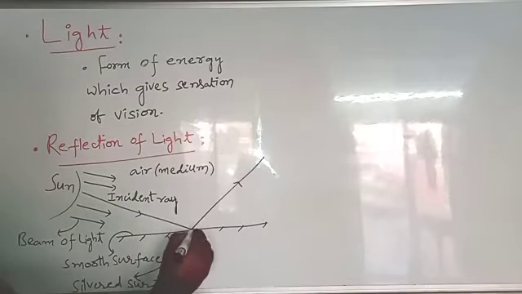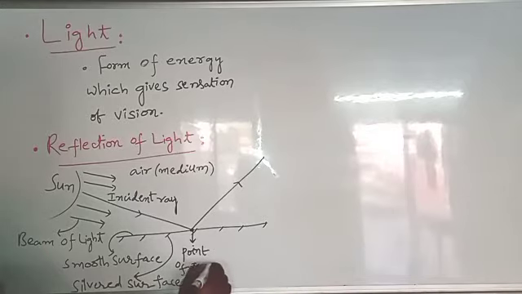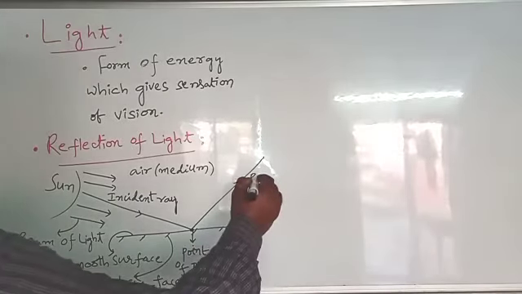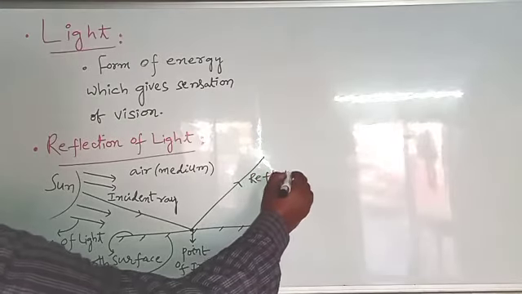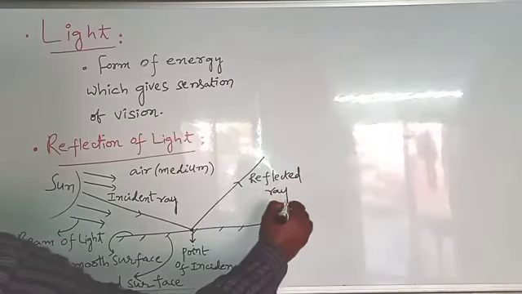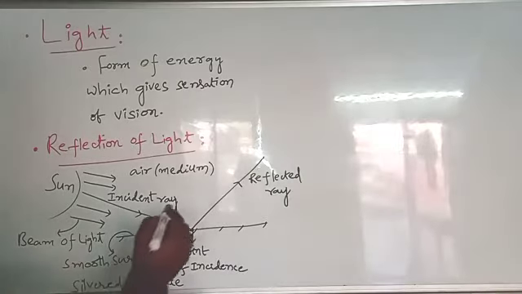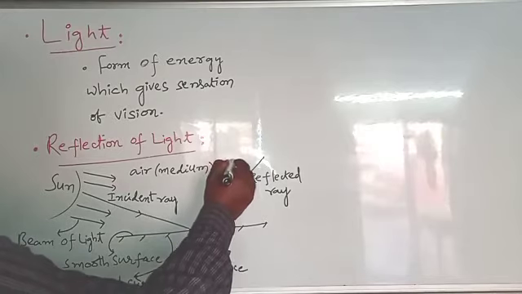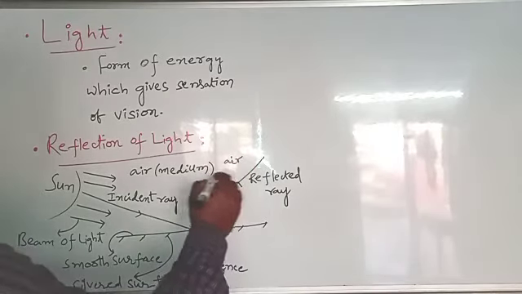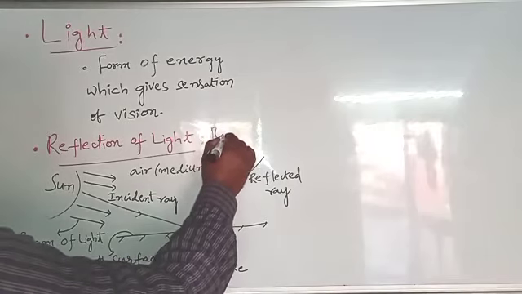This point is called the point of incidence. That means the incident ray is touching that surface, that's why that point is called the point of incidence. This is called the reflected ray because it is reflecting from the smooth surface. Now this is air. This reflected ray is also getting into the same medium.